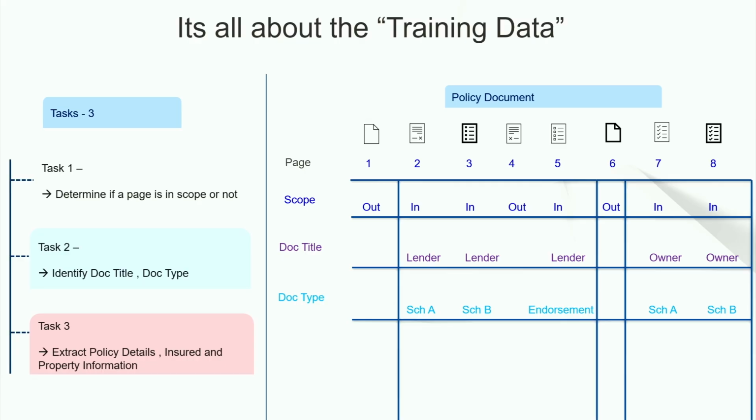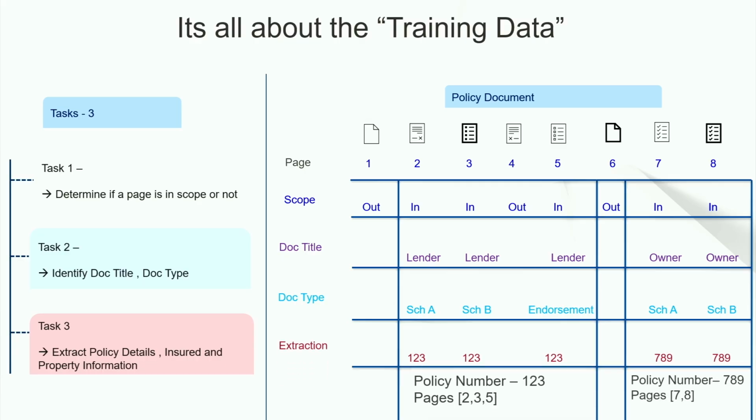Let's just see. Okay. And you kind of notice here, I think it's hidden down below, but the policy in this case is 1, 2, 3, and the pages are 2, 3, 5, right? And the policy at the end is 7 and 8. So that's very important, like how you formulate the training data, because that's essentially how you're going to train the machine learning model so that you have good inference, right?